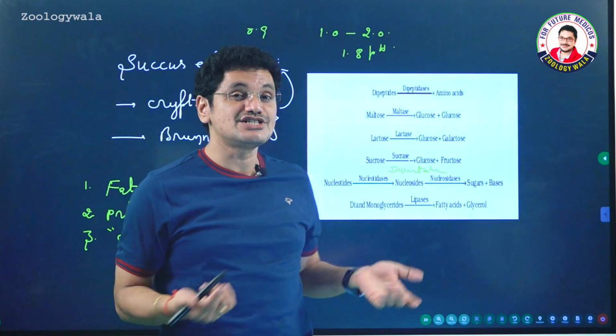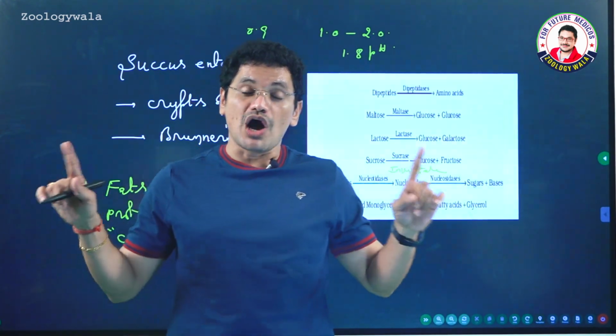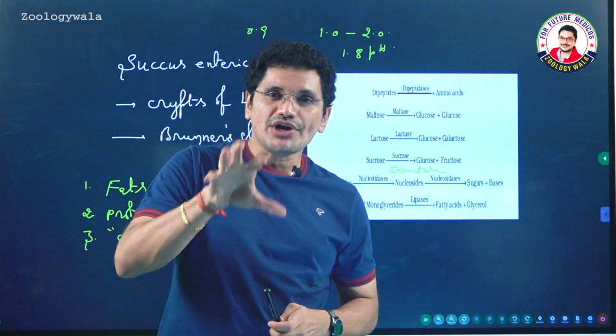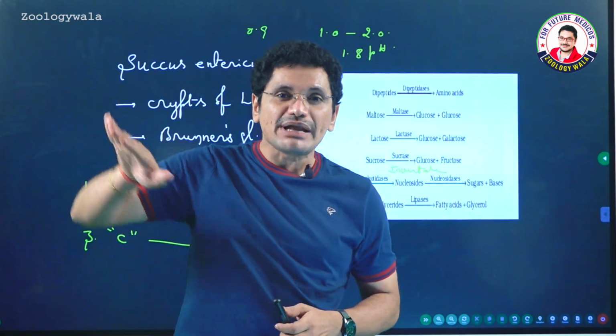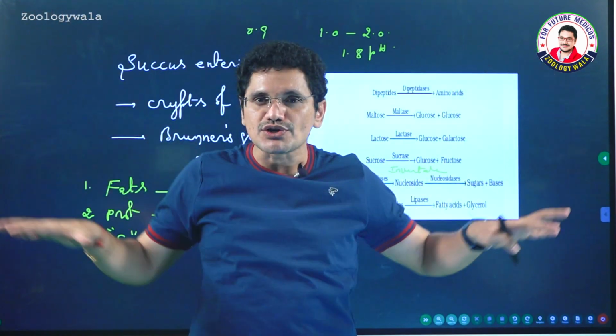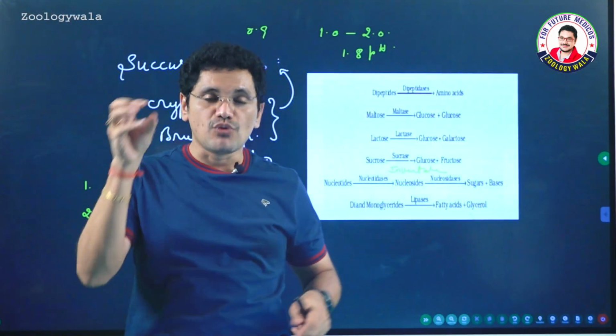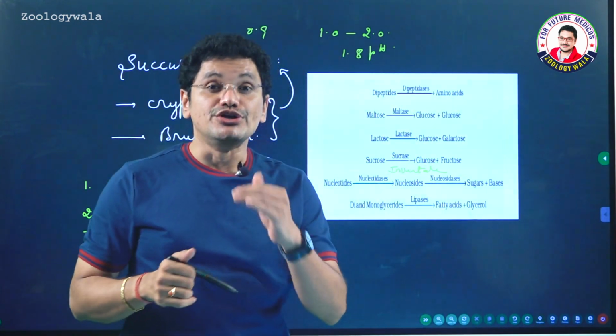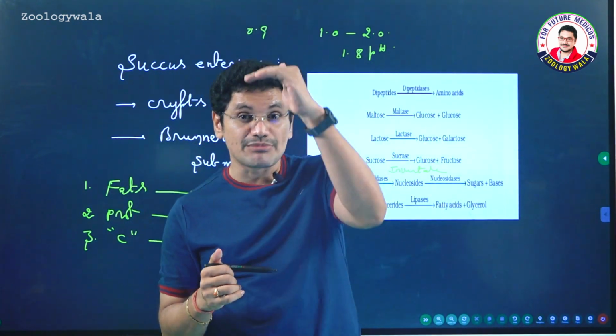So though the hydrochloric acid is present in the stomach, the walls of the stomach may get damaged because of the HCl. So water and bicarbonates help in prevention of damage to the walls of the stomach, and water and bicarbonates are also produced by the pancreas in order to neutralize the acidic food which is coming from the stomach.